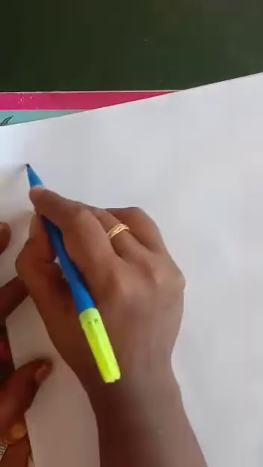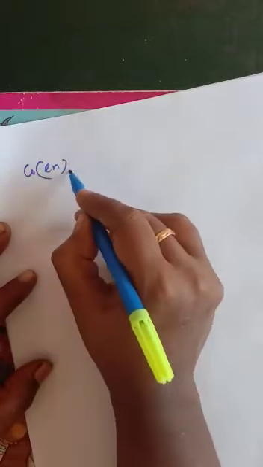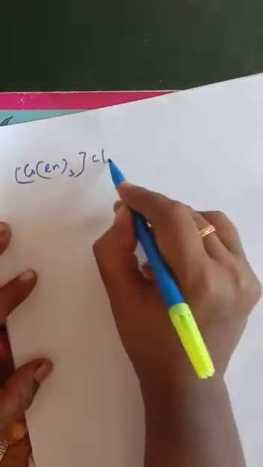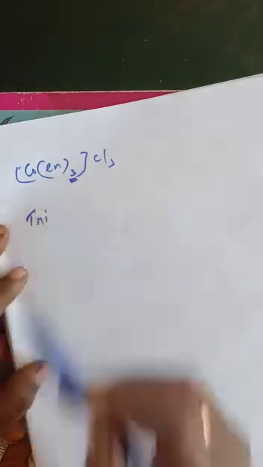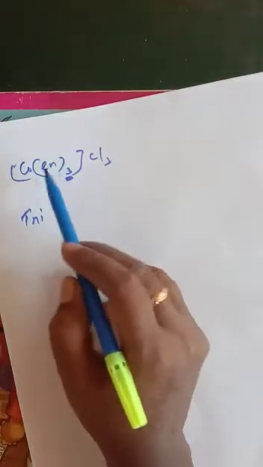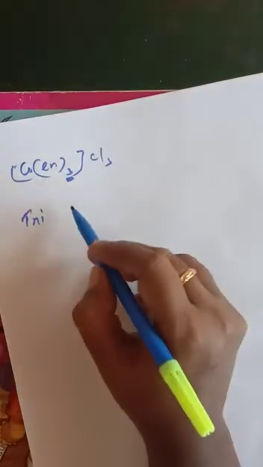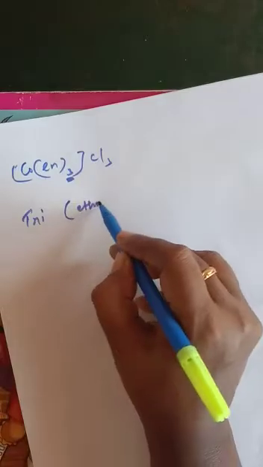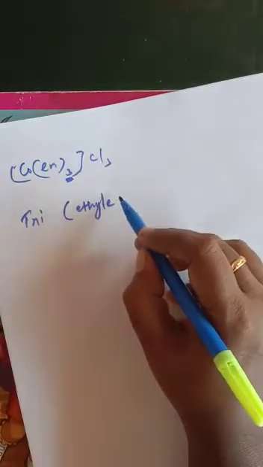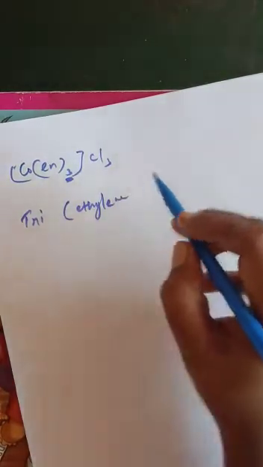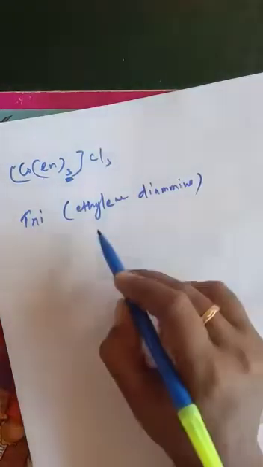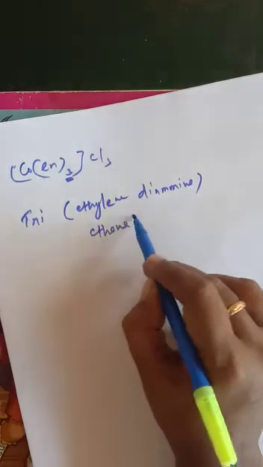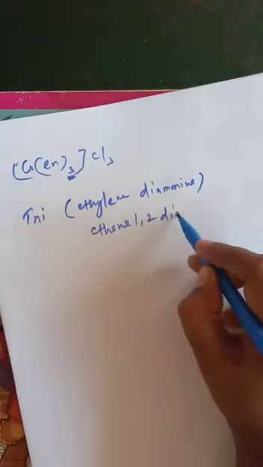[Co(en)3]Cl3, right? So this is what? The 3 means automatically we use the prefix tri, isn't it? But this is a bidentate ligand. The name itself is ethylene diamine, or else ethane-1,2-diamine.